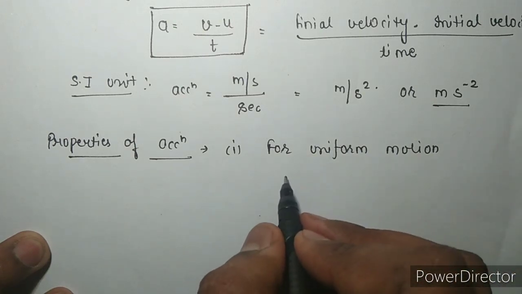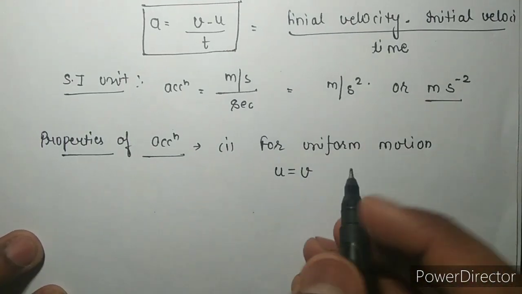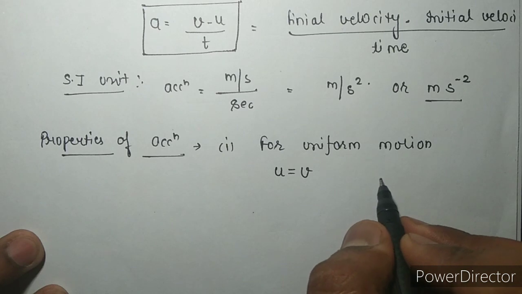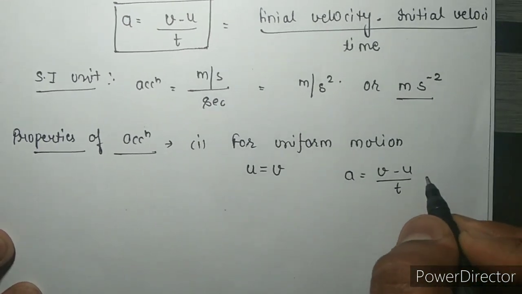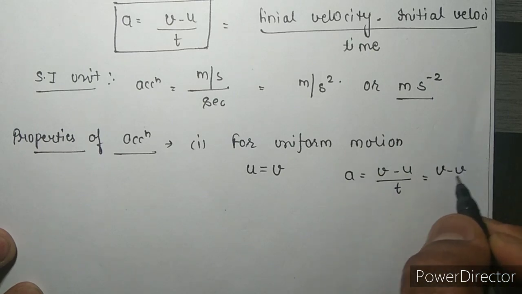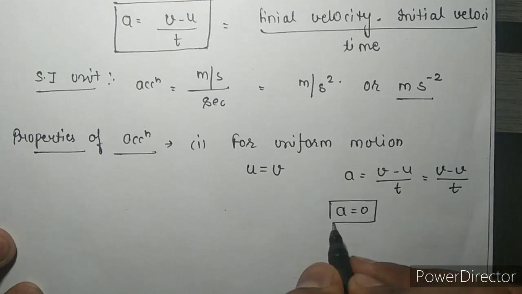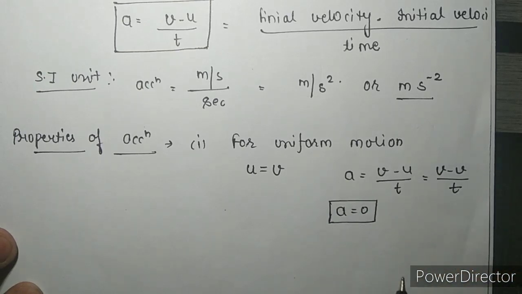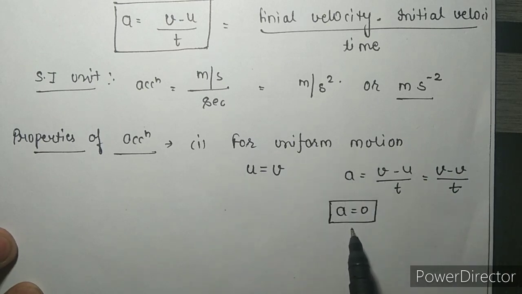In this situation, initial velocity is equal to final velocity. So by the formula a is equal to v minus u upon t, we put v equal to u, we get u minus u is equal to 0, that means acceleration becomes 0. So remember this important thing, for uniform motion acceleration is 0, or for constant velocity acceleration is 0.